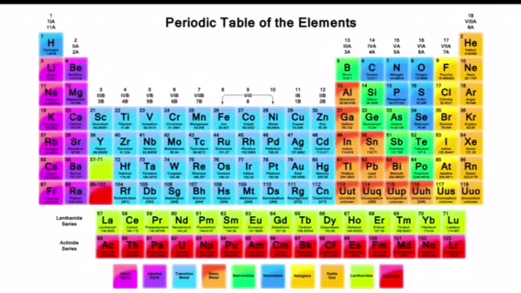That's the only reason. And you can see that the first group has 1 valence electron, the second one has 2. From 3 to 12 it varies. And from 13 to 18, you take the group number and subtract 10, and you get the number of valence electrons. For example, group number 13 minus 10 is 3, so 3 valence electrons. Number 14 minus 10, you'll get 4. So group number 15, minus 10, you get 5. So the number of valence electrons is 5.